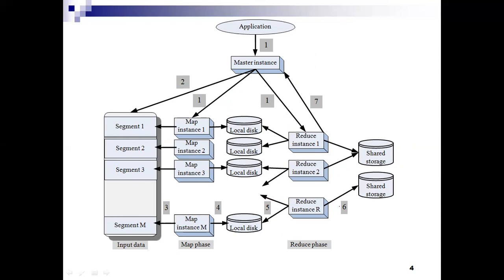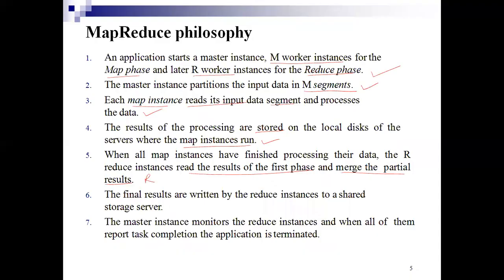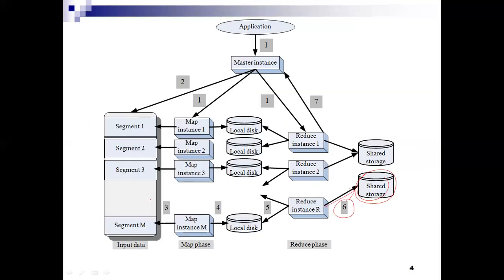Next we can see the sixth one. What happens here? The final results are written by the reduce instances to a shared storage server. So the final results are stored in the shared storage. This is what happens in step 6. So we'll see the last step, that is 7.